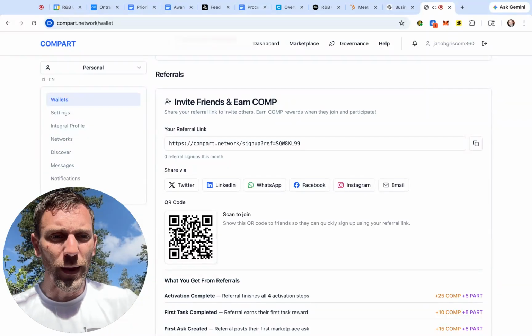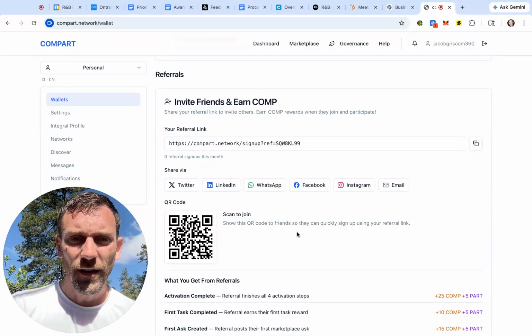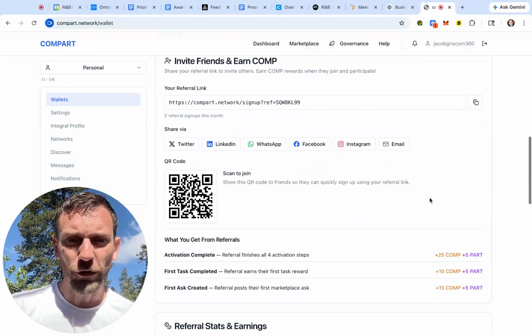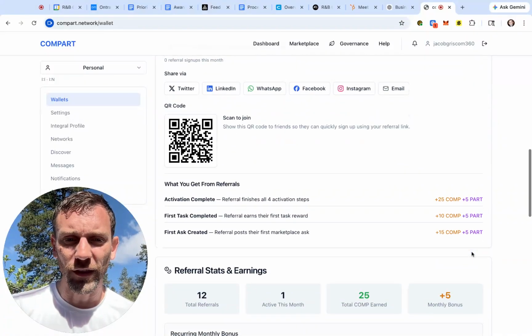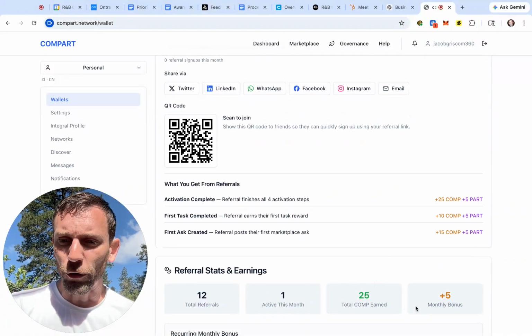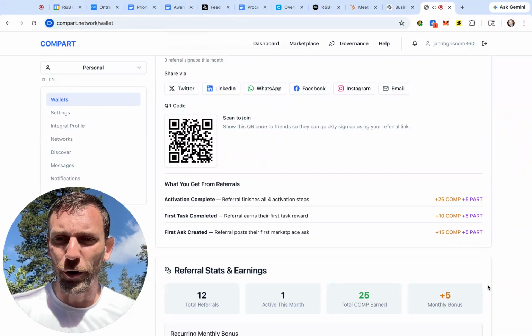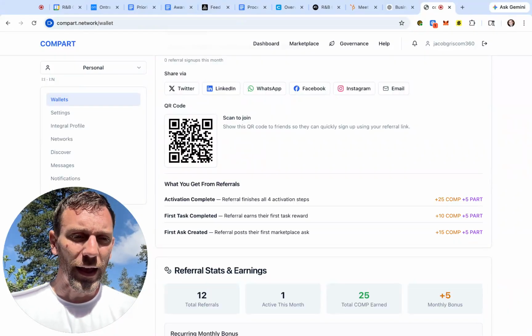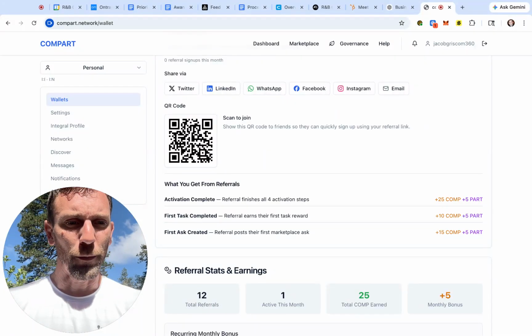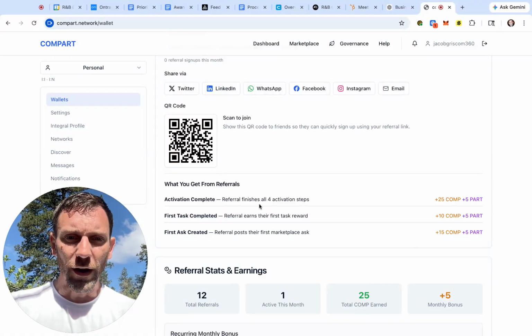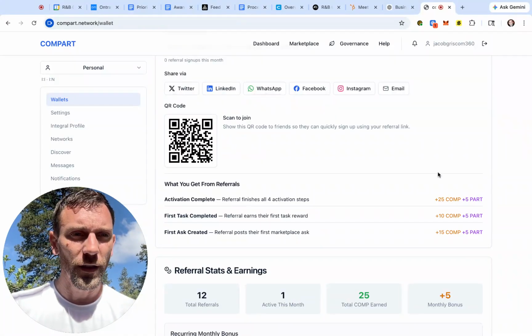Obviously, every one that we also removed any restrictions on the number of referrals you can do. So you can add as many referrals as you like through all of these different vehicles. And as you're adding people from your networks, definitely do that. And you'll earn both comp and part bonuses as your member referrals complete their activation steps, their first task and their first ask, and so on.